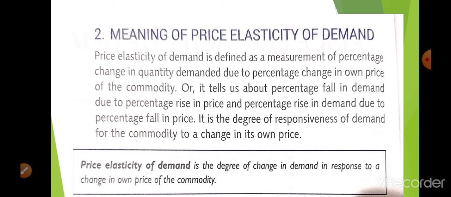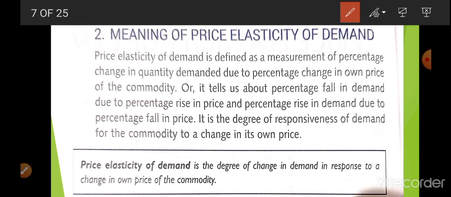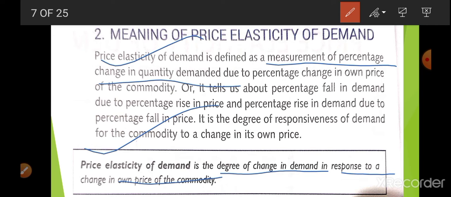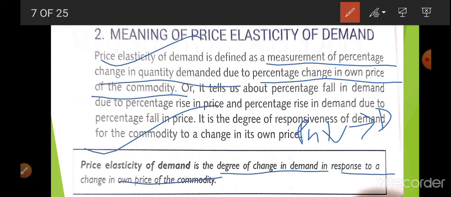Now, the meaning of price elasticity of demand is given here. It is the degree of the change in demand in response to change in own price of the commodity. Price elasticity measures the percentage change in quantity demanded due to the percentage change in own price of the commodity. Suppose the price of X decreases, in response the demand of X will increase. So how much will be the change? This is explained by price elasticity of demand.